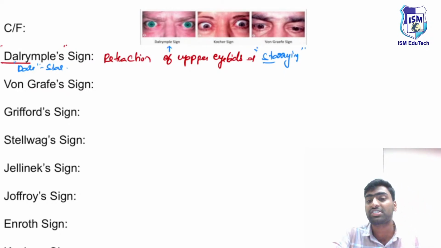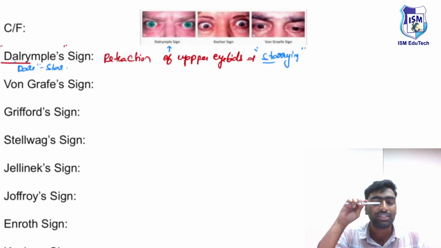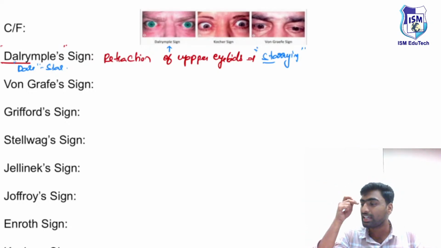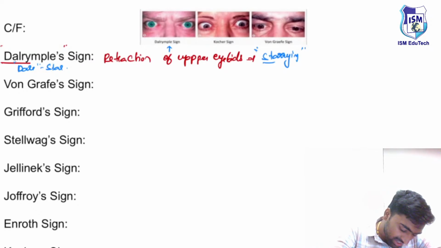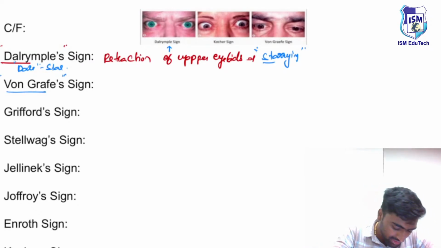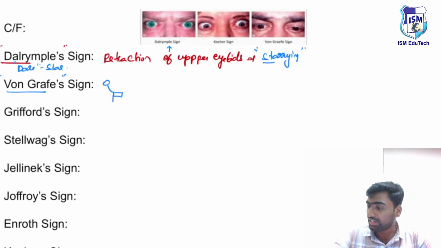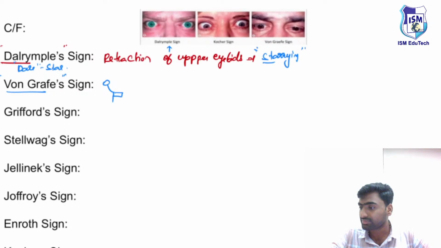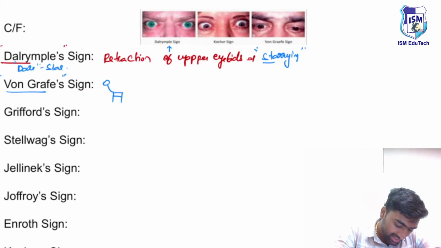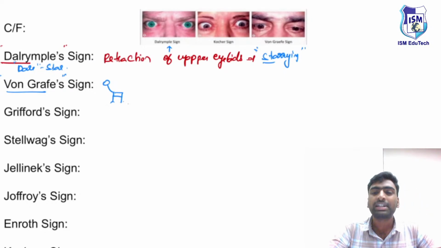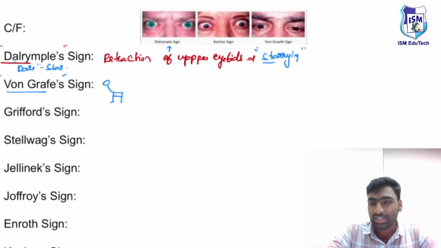Next one is the von Graefe sign. When you look at a normal eye and the patient looks down, the lid will come down. Whereas in the case of thyroid ophthalmopathy, the lid lags. This type of lid lag is known as von Graefe sign. Imagine a giraffe: it has a long neck, so it lags and cannot come down.